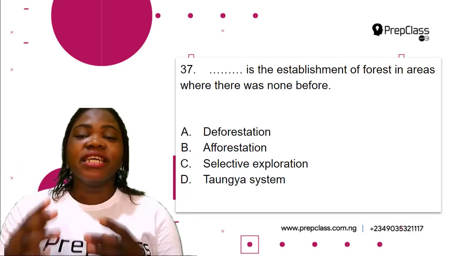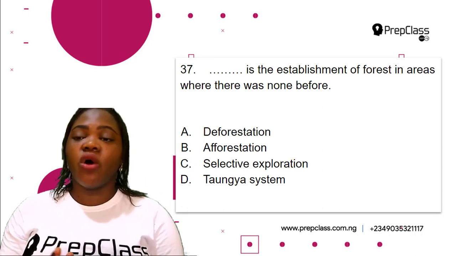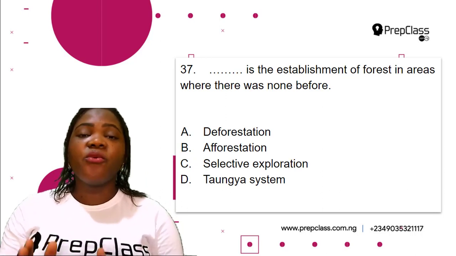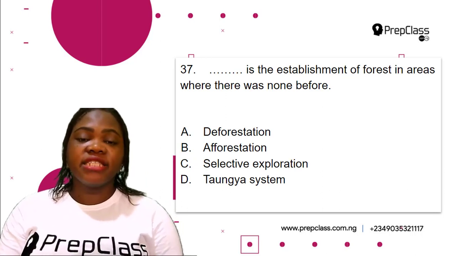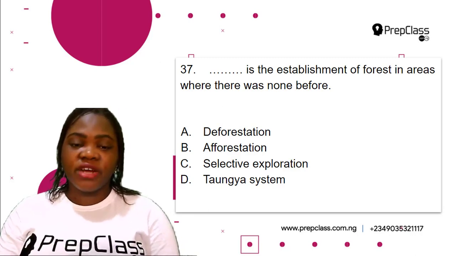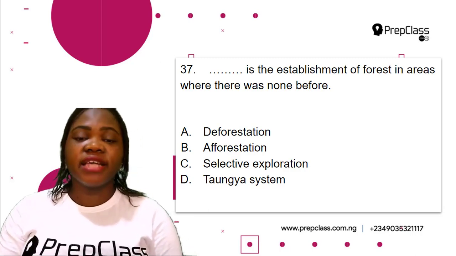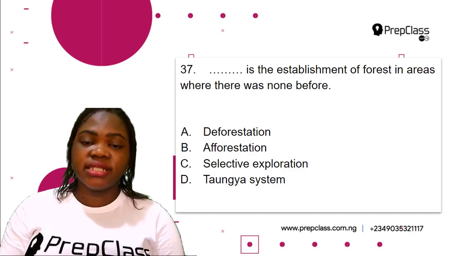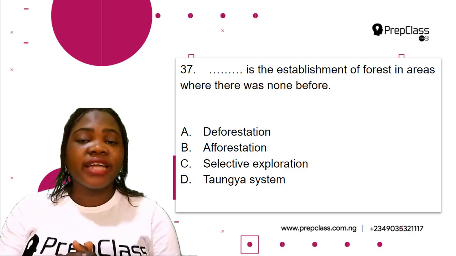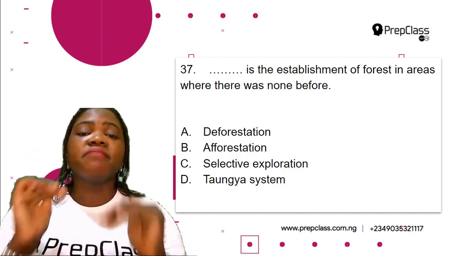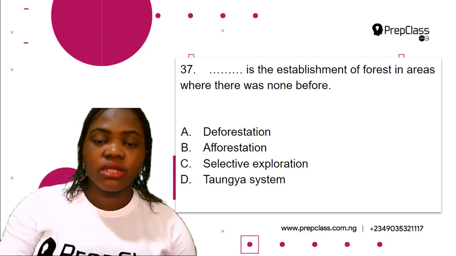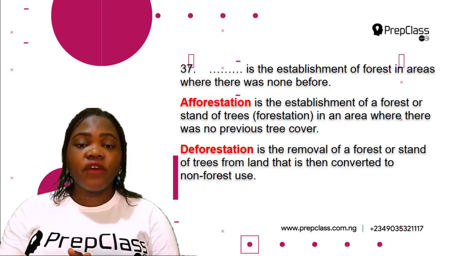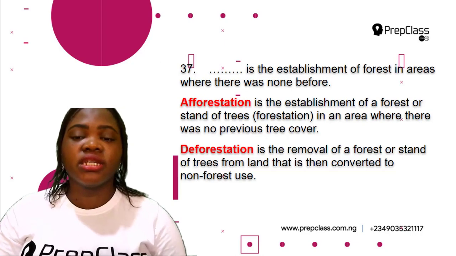Question 37. Dash is the establishment of forest in areas where there was none before. A. Deforestation. B. Afforestation. C. Selective exploration. D. Tundra system. To find the correct option, we need to find the meaning of each option.